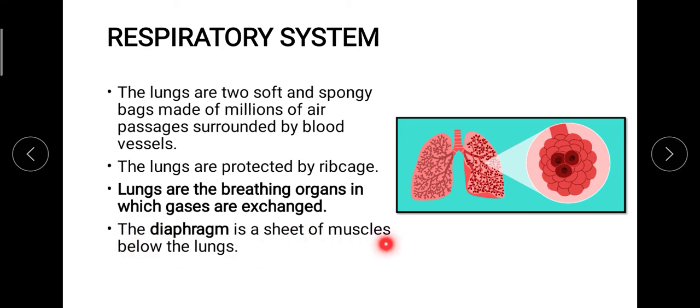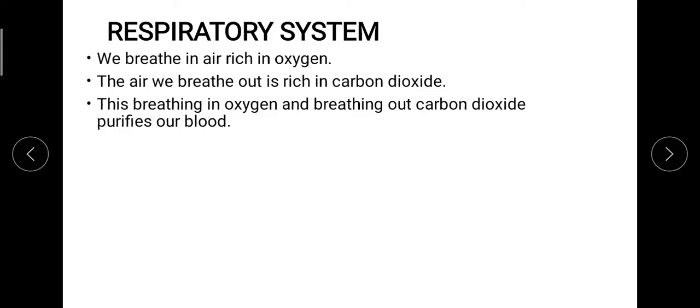Now there is a diaphragm which will help in keeping the lungs in their place, because they are hanging with the help of the bronchi and trachea, so they need a support. That support will be given by the diaphragm. Now if we talk about the whole process, the breathing in process is involved and the breathing out process is involved. While breathing in, we inhale oxygen as the major component of air, and when we are talking about the breathing out process, that is the exhalation process, carbon dioxide will be moving out of the body.